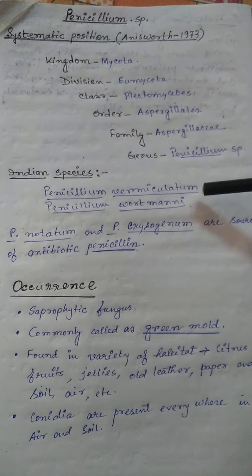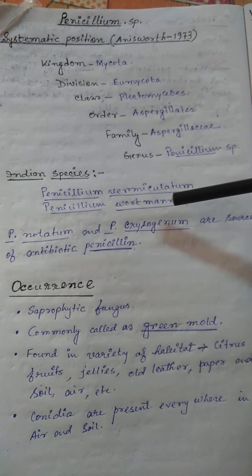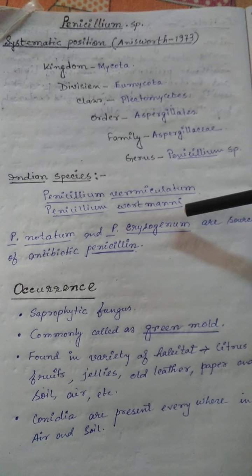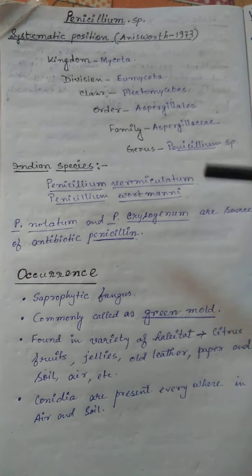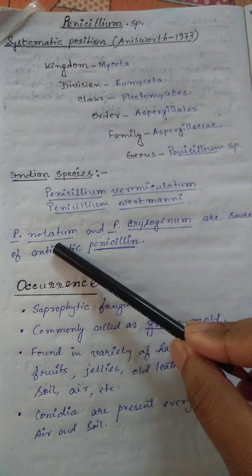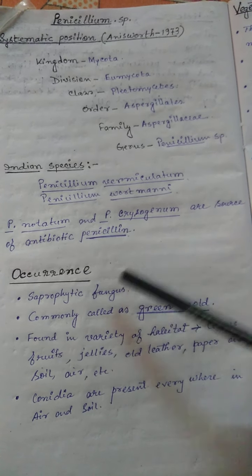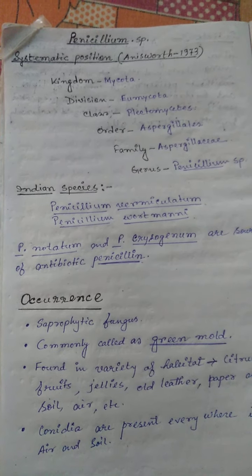Now there are two Indian species which are found in India, one is Penicillium vermiculatum, another one is Penicillium wardmani. Now Penicillium notatum and Penicillium chrysogenum are the source of penicillin. These are the main sources of penicillin.